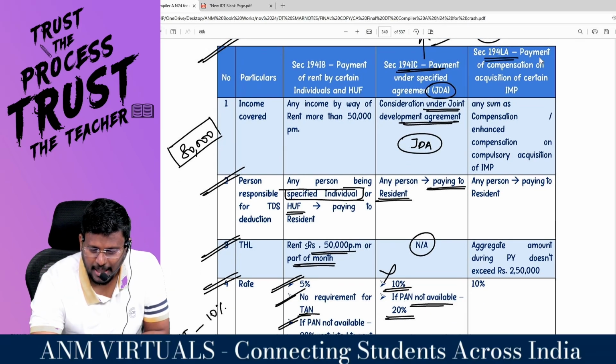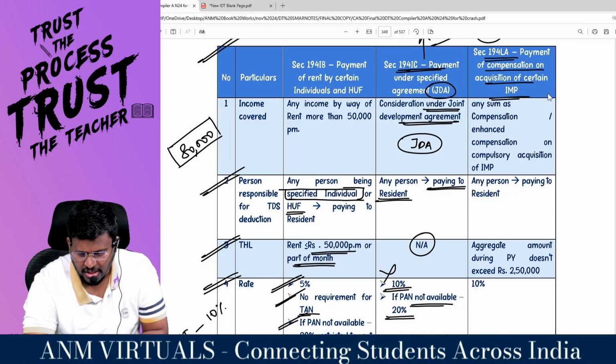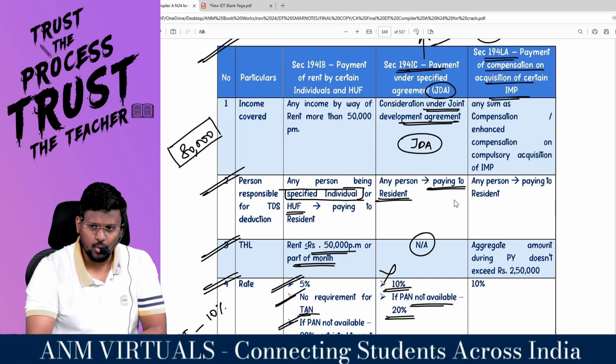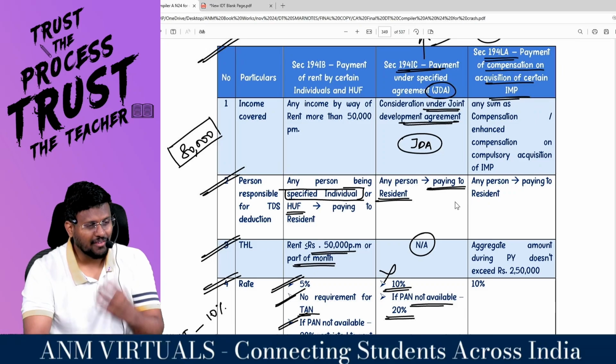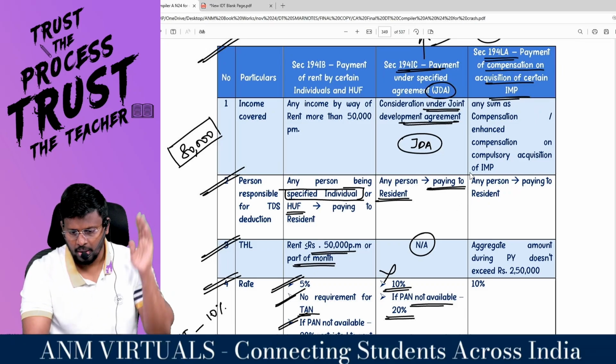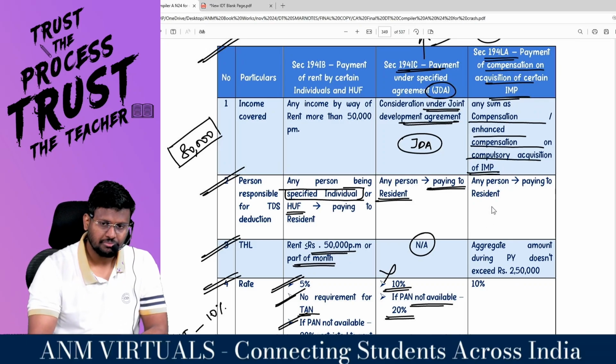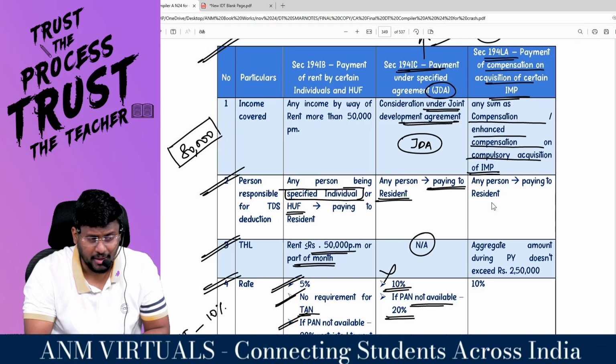194 LA, love is absent. What is absent? That means compulsory acquisition of certain immovable property. That means you are having certain immovable property. Government is compulsorily acquiring that immovable property under various schemes to develop the road and all. Any sum as compensation or enhanced compensation on compulsory acquisition of what property? You are getting original compensation. You are getting enhanced compensation. The government is supposed to deduct what? TDS under 194 LA, because love is absent.